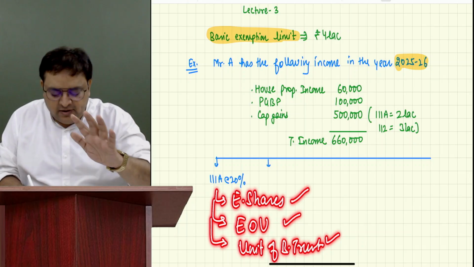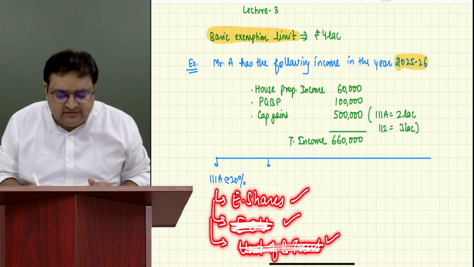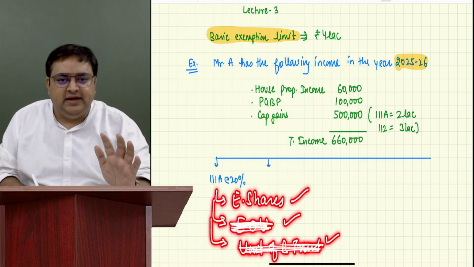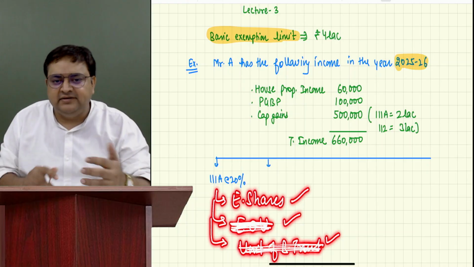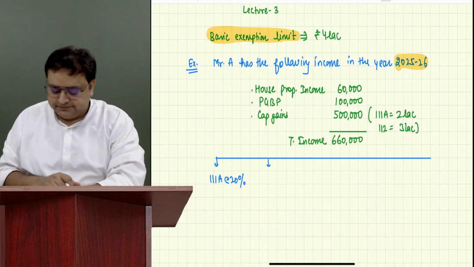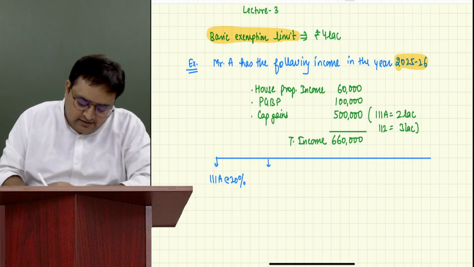But as of now, I have not told you what is equity oriented units, or what is units of business trust. Forget about it till the time we are doing the capital gain chapter. Once we are doing the capital gain chapter, I'll be telling you these things. So as of now, just understand equity shares. Okay. So 111A 20%.